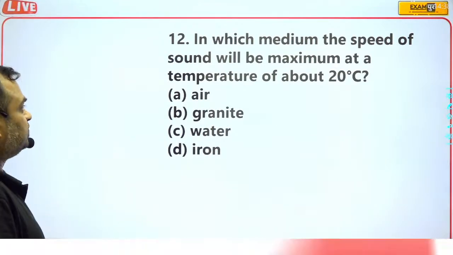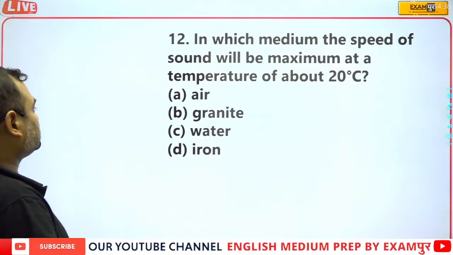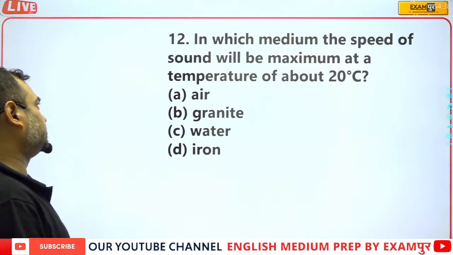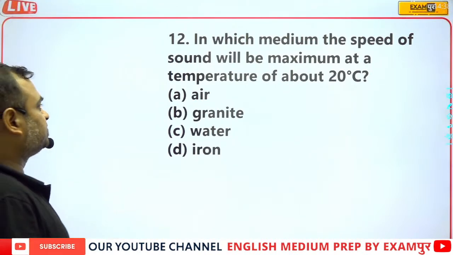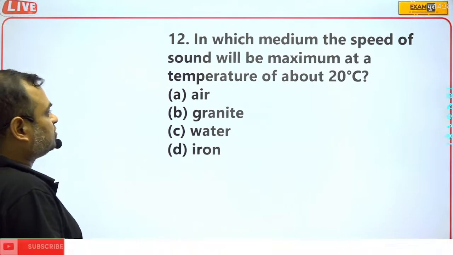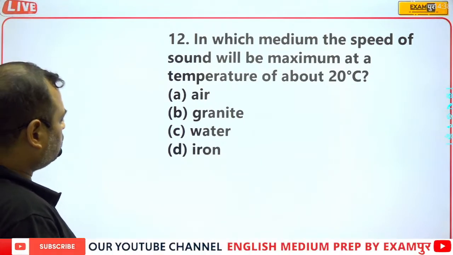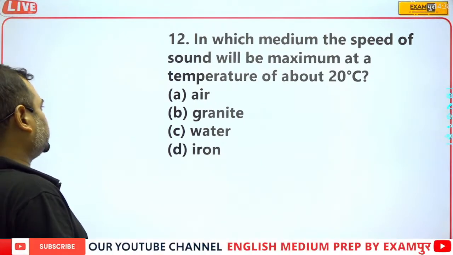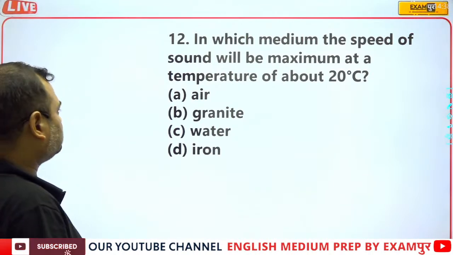In which medium the speed of sound will be maximum at a temperature of about 20 degrees Celsius? Obviously it is talking about 20 degrees Celsius, it means normal temperature.